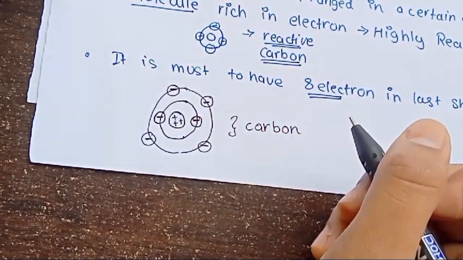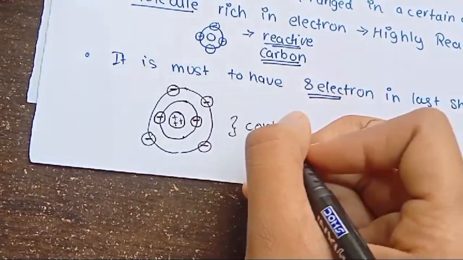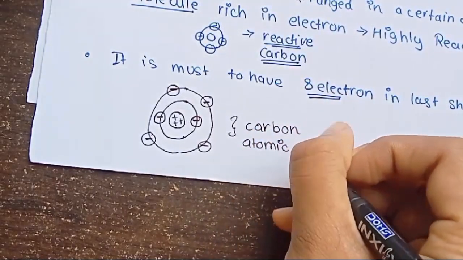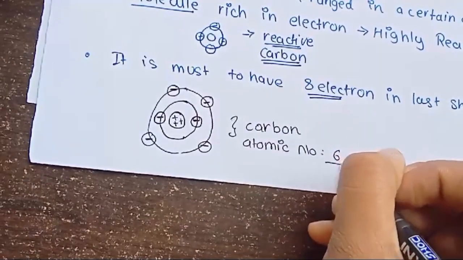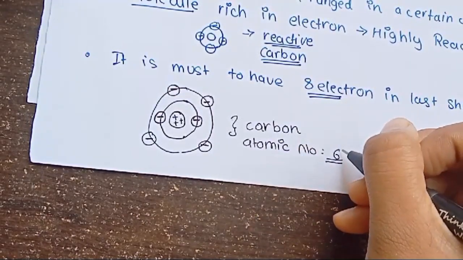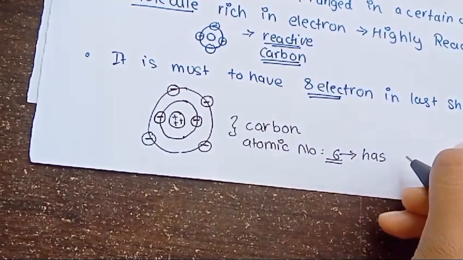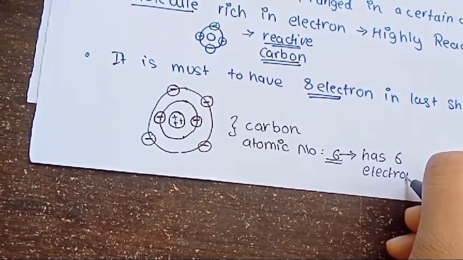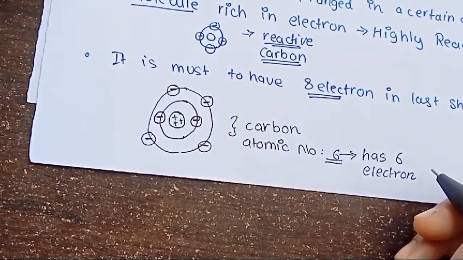See, now, the atomic number of carbon is 6. What do you mean by the atomic number of carbon is 6? It means it has 6 electrons.